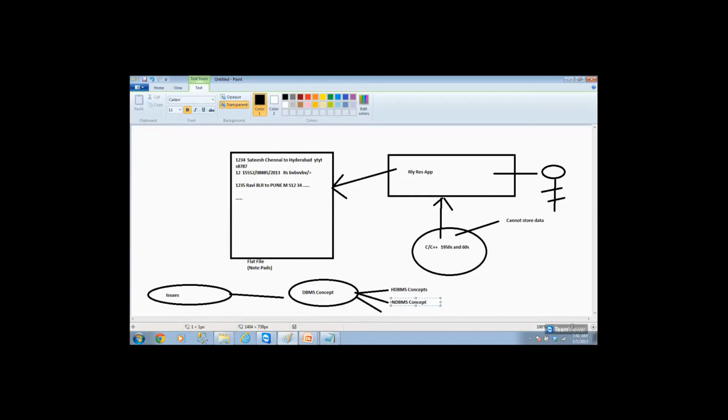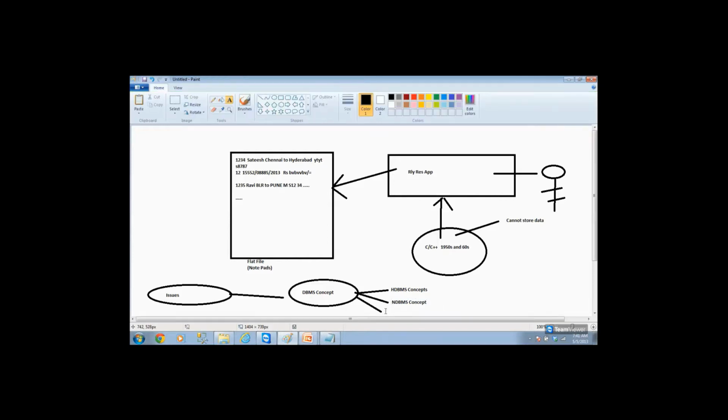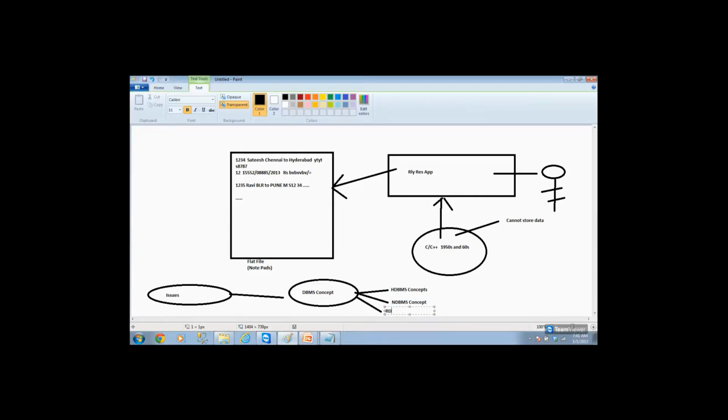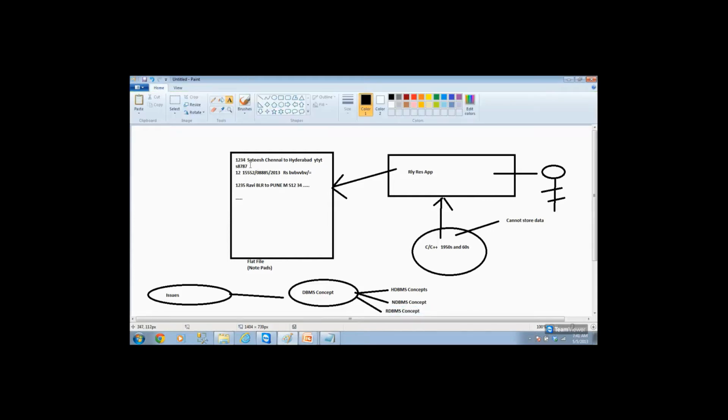Another style in which you can store the data and retrieve the data. Then finally we got the RDBMS concept. The RDBMS concept became so popular that the HDBMS concept is completely lost in the market, and the network DBMS concept is completely lost in the market. Now you have the RDBMS concept, the relational database management concept, which is a type of concept. Using that, you can store data and retrieve data in a different manner.